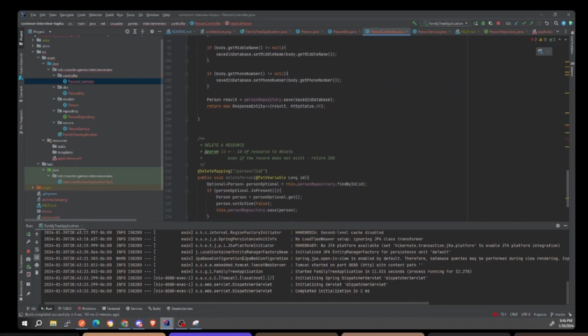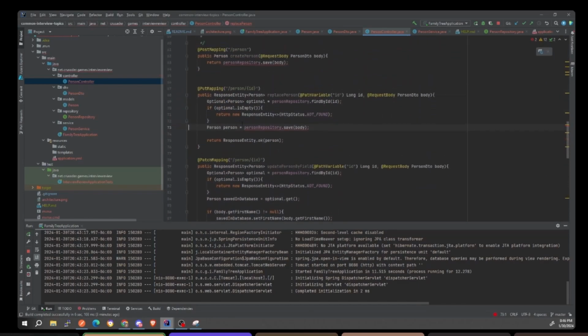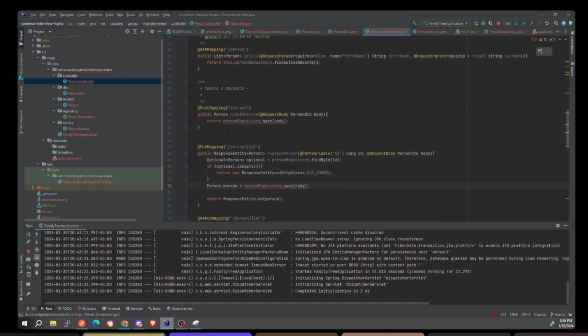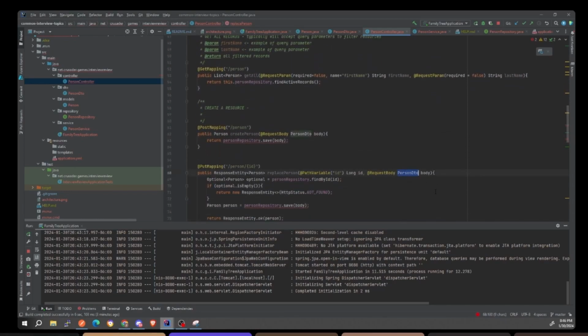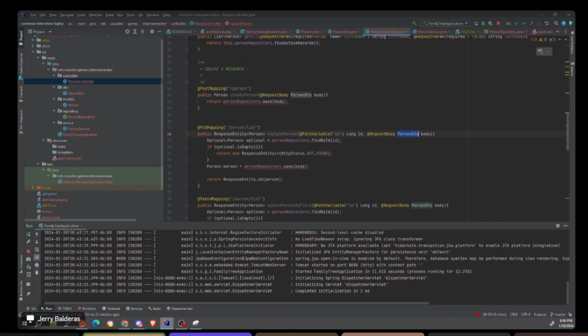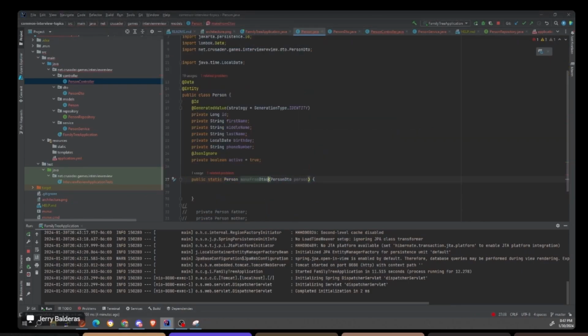We don't need that. Yep, that's it. So now we got rid of a bug, or a potential bug, because we made it so that people can't even pass in an ID because we're now using the person DTO. Now, the problem is that Java's not smart. Java doesn't realize that a person DTO is also a person. It just thinks it's another class, right? So that's why I can't make from DTO.